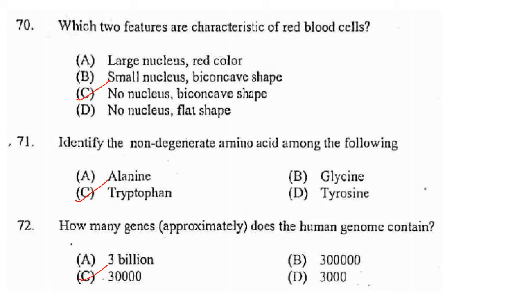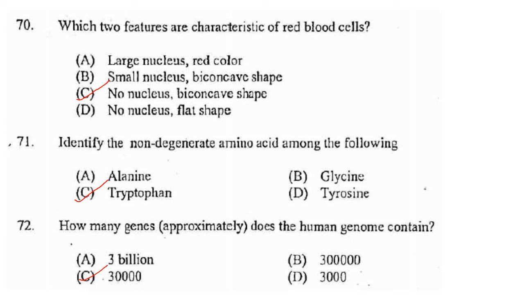Then next one. Identify the non-degenerate amino acid among the following. Codon degeneracy means that the genetic code is degenerate. It means that there is more than one codon that specifies a single amino acid. Degeneracy is not observed in tryptophan and methionine. They have only a single codon to code for them. So the answer is option C, tryptophan.